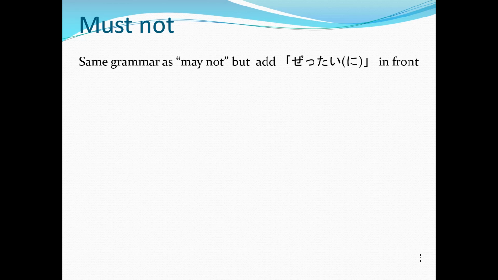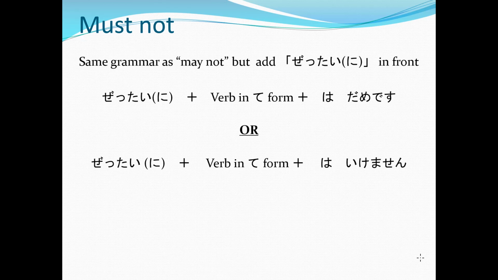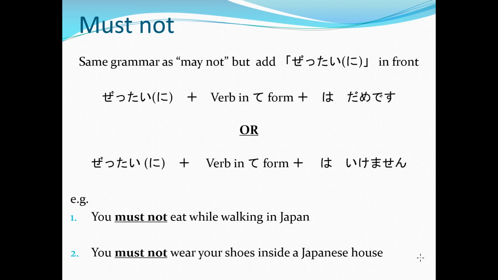So now we're going to have a little bit of a look at must not. It's the same grammar as may not, but you need to add zettai ni in the front of the sentence. So zettai ni, verb in te form plus wa dame desu. Or you could say zettai ni, verb in te form plus wa ikemasen. For example, we'll do these together. You must not eat while walking in Japan. This is true. Don't do it. Sit down and eat that food.